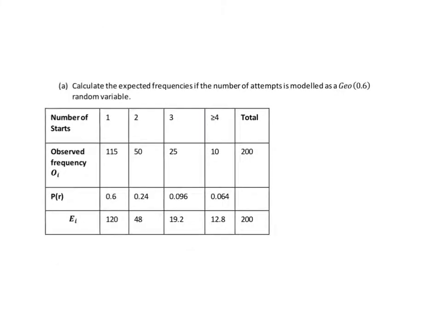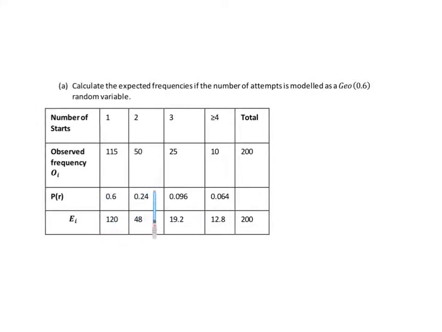Here we are, here's the answer to A. I've just typed this out this time rather than writing on here. So the number of starts, I've made a group that's 4 or above, just as convention is. There's the observed frequencies. There's the probabilities. Understand the geometric distribution, so that would be 0.6 to get it on the first.